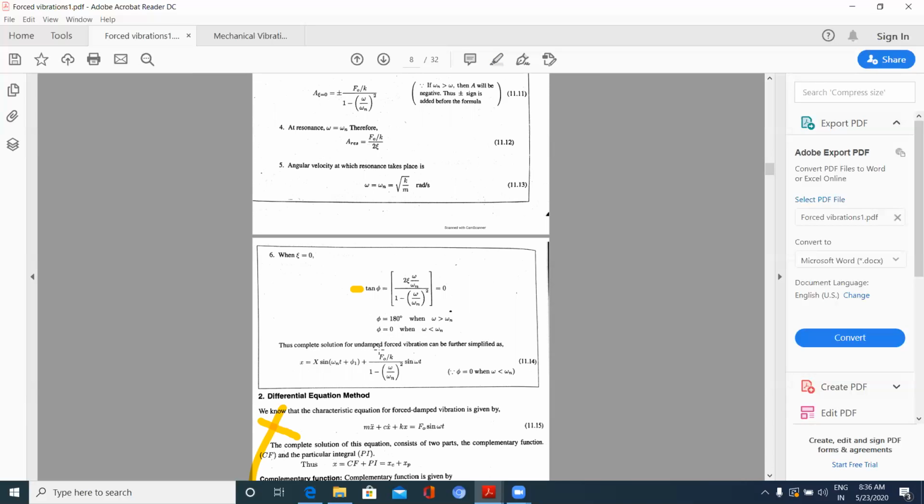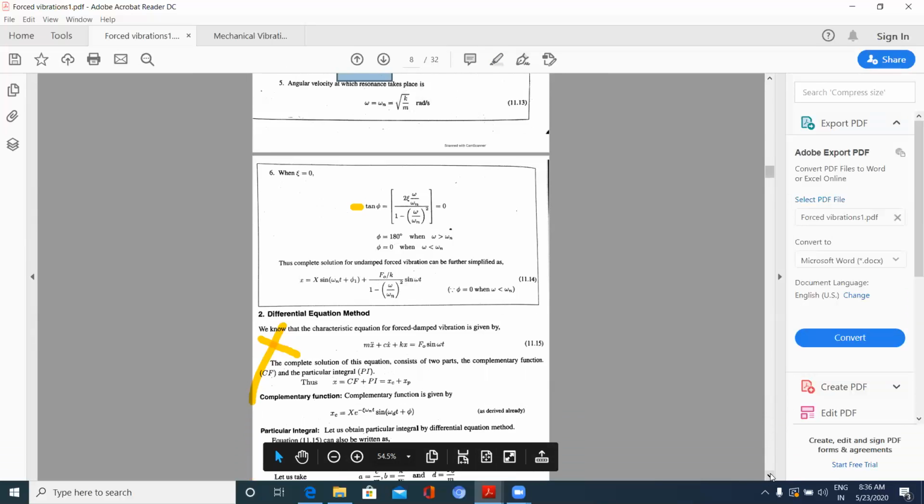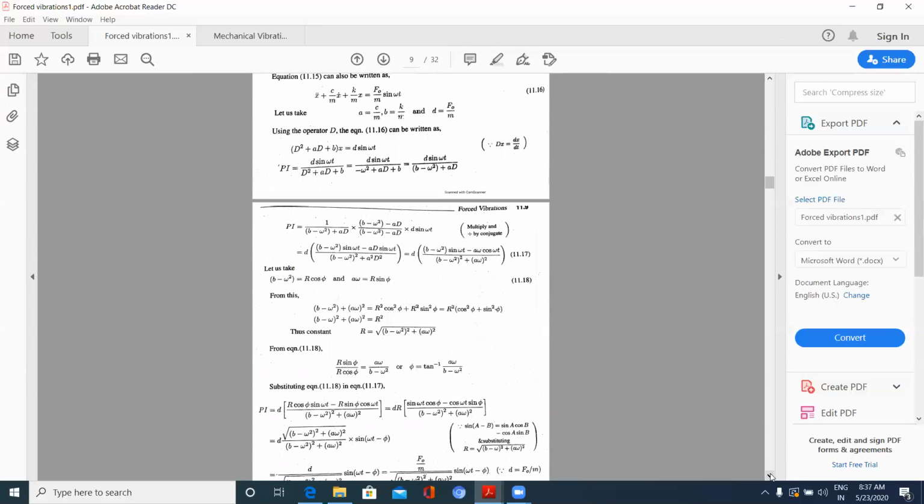The complete solution for undamped forced vibration can further be simplified as x is equal to capital X sin omega n t plus phi, that is the complementary function CF, plus the particular integral, F naught by k by 1 minus omega by omega n square, sin omega t. Okay, these are the formulas which you are supposed to observe, whatever I have highlighted and shown. This is by graphical method. Differential equation method is also there. You will be getting the same.